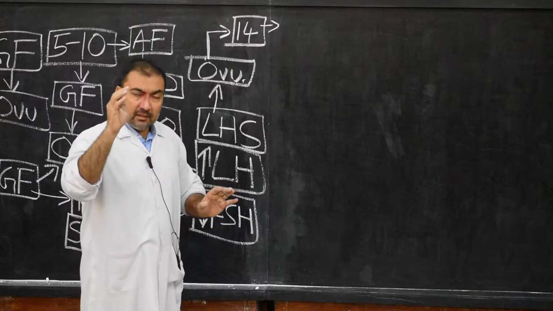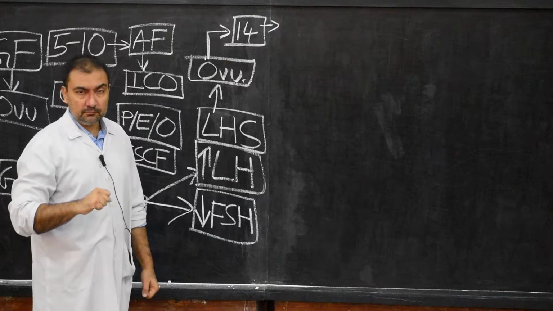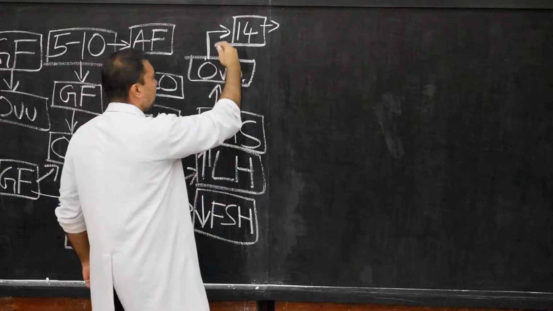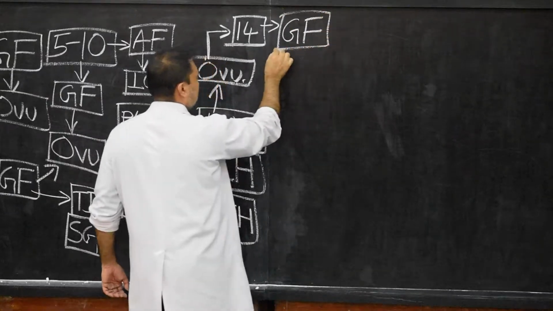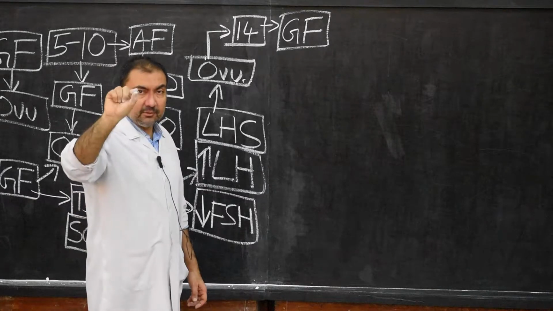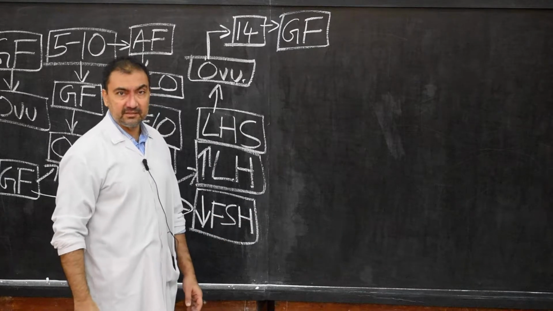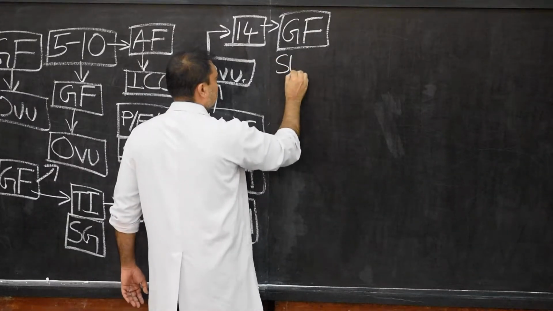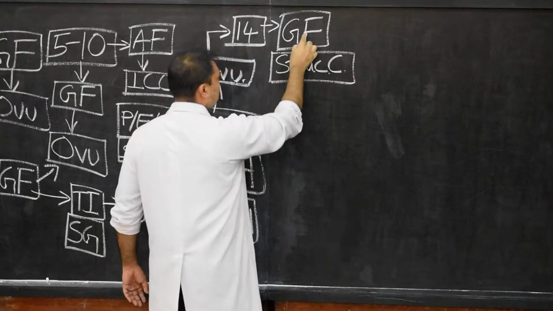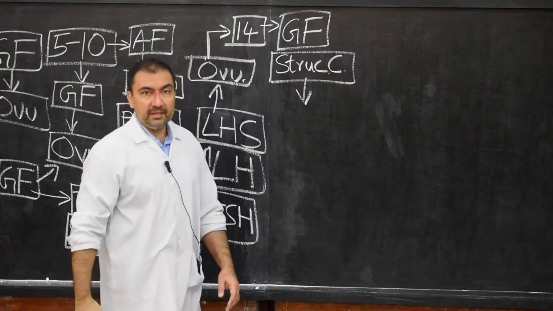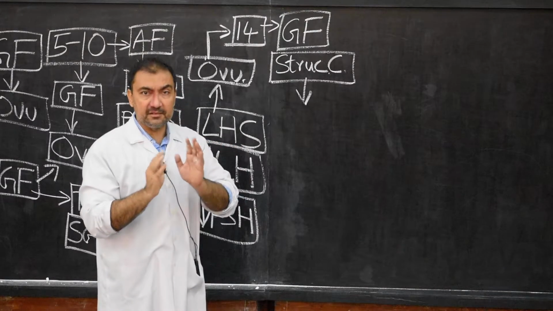So after ovulation, what will happen? There will be certain changes in the Graafian follicle. After ovulation has taken place, the Graafian follicle, which has ruptured to release the secondary oocyte in the process of ovulation, will undergo certain structural changes. What are those structural changes which will take place in the Graafian follicle? The wall of the Graafian follicle will thicken and it will start degeneration.